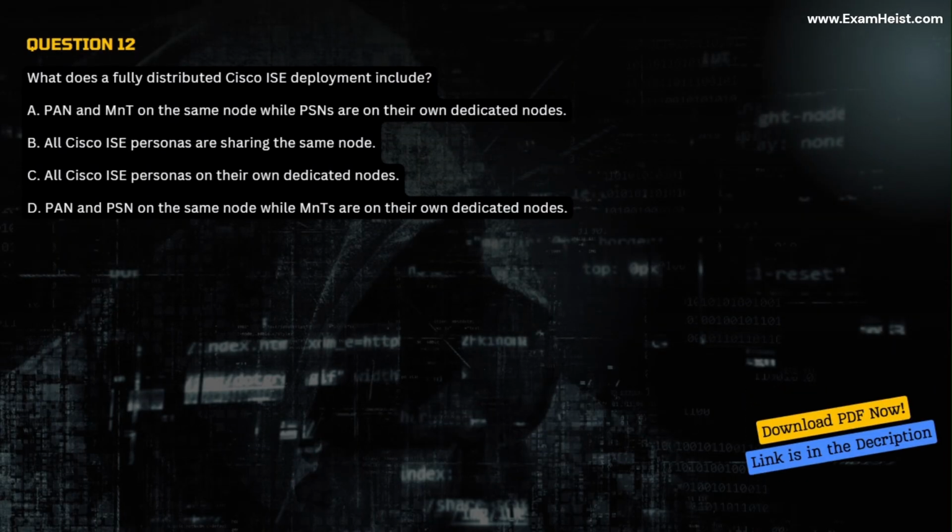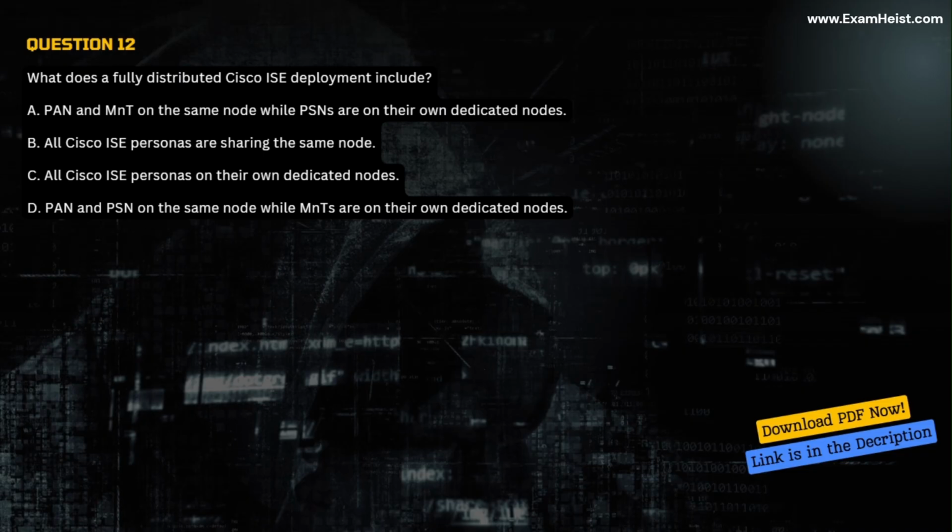Question 12. What does a fully distributed Cisco ISE deployment include? A. PAN and MNT on the same node while PSNs are on their own dedicated nodes. B. All Cisco ISE personas are sharing the same node. C. All Cisco ISE personas on their own dedicated nodes.